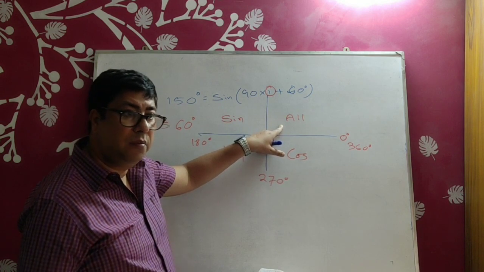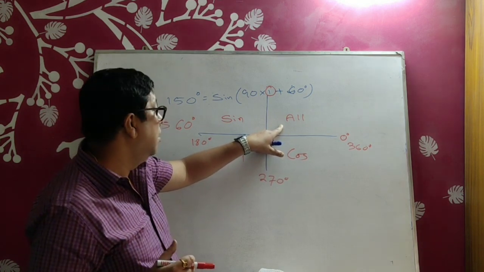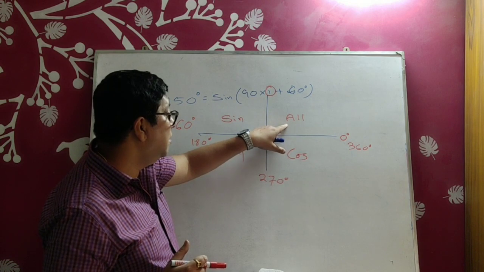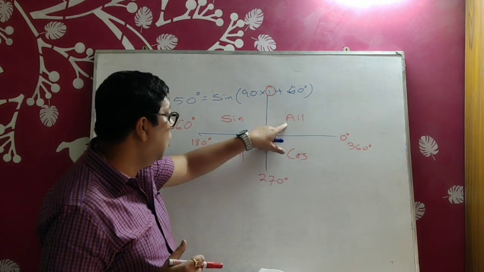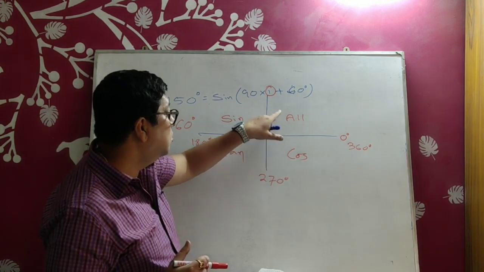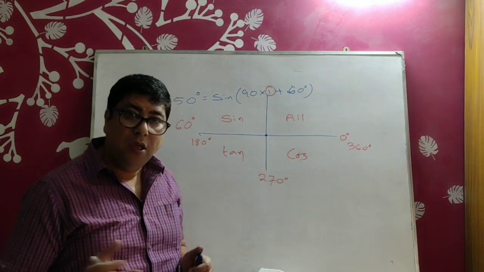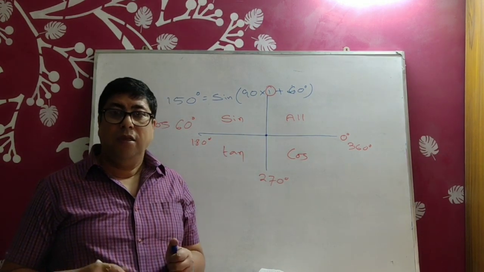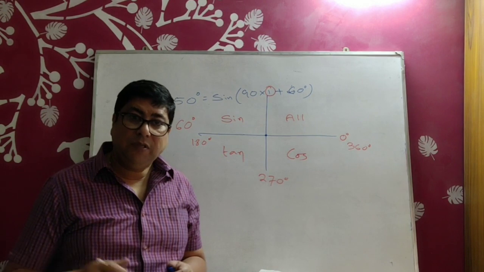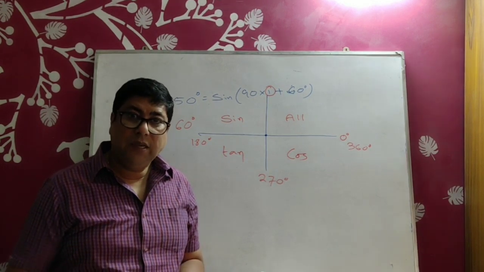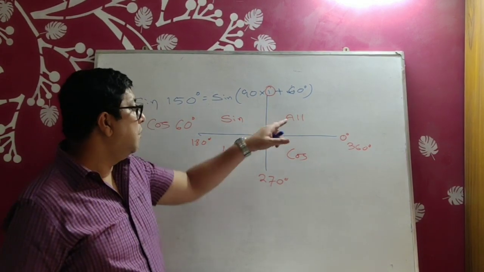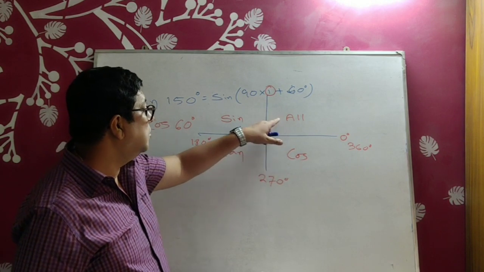So mainly we'll think on sin, cos, tan. All means sin theta, cos theta, tan theta, all in this room 0 to 90 degrees are positive. So you have done, I think, that sin 30 is positive, tan 45 positive, tan 60 positive. Between 0 to 90, all ratios are positive.